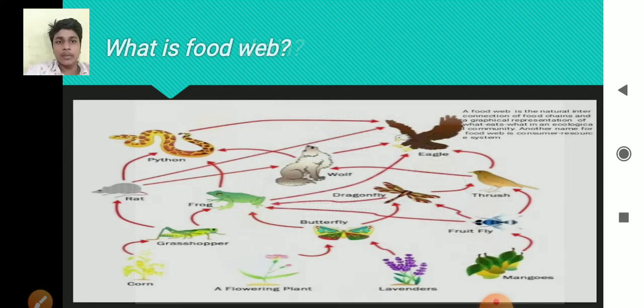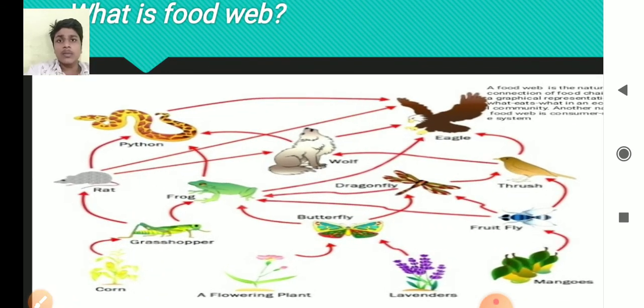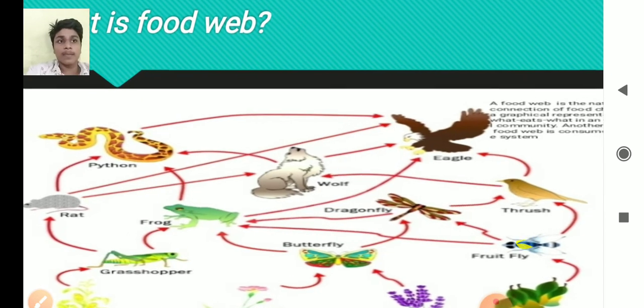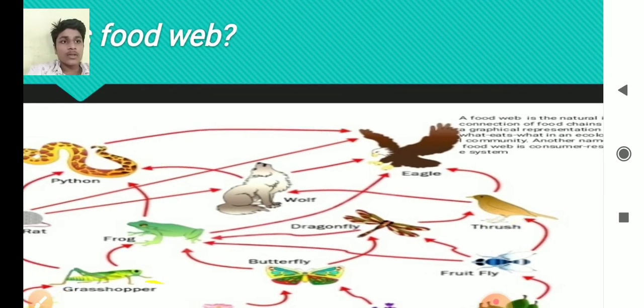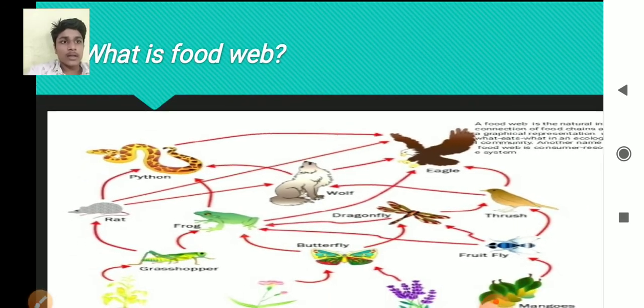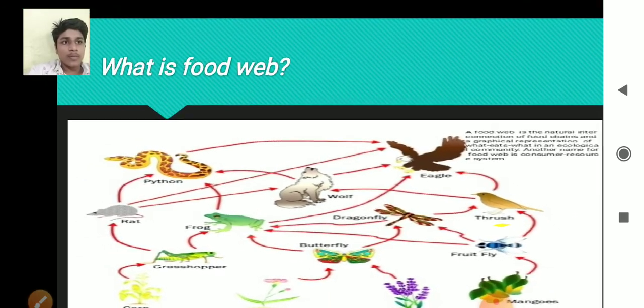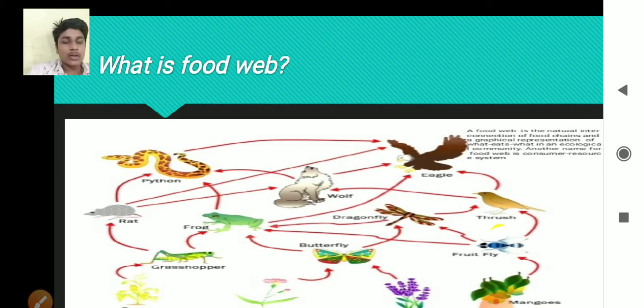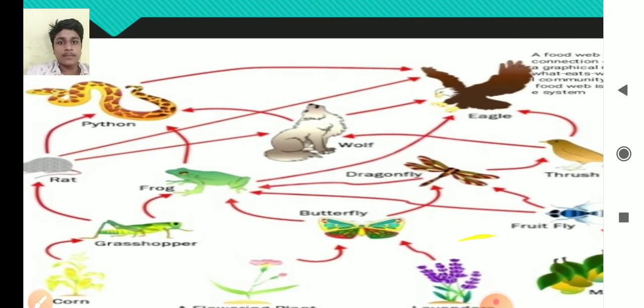What is a food web? The combination of several food chains, which forms a web, is known as food web. Food web is the natural interconnection of food chains and a graphical representation of what eats what in an ecological community.